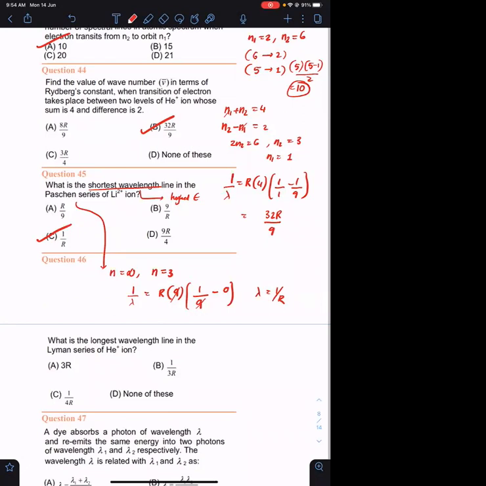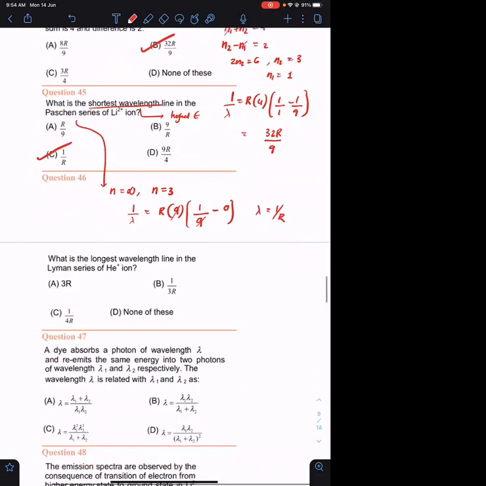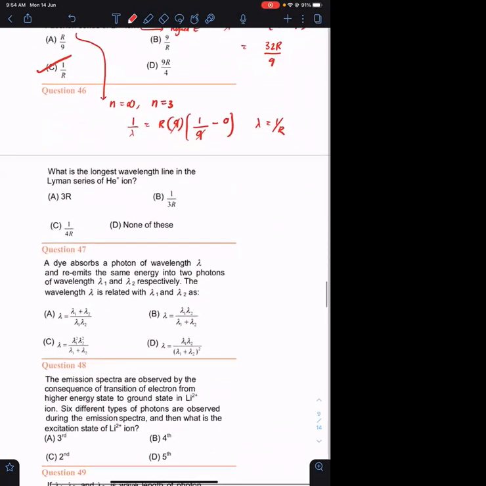Okay. So there is a key change. Very good. Okay. Good. There is a key change. I will change the key and update your marks. Okay. Don't worry. We'll change the key. 45, okay? Question number 46.